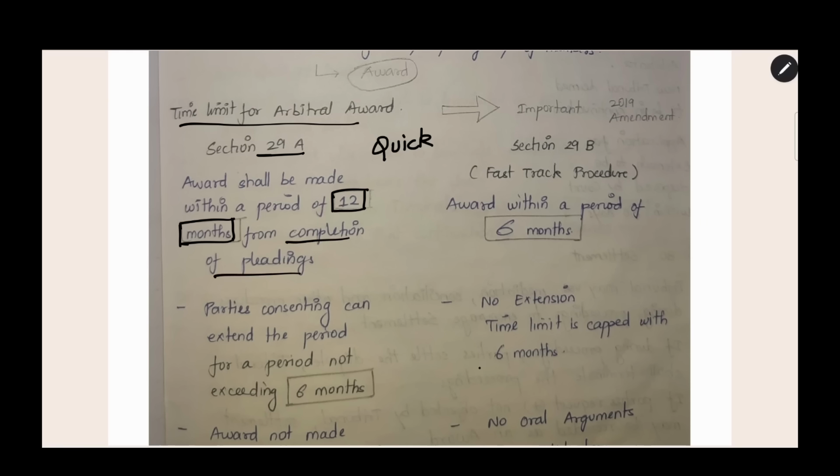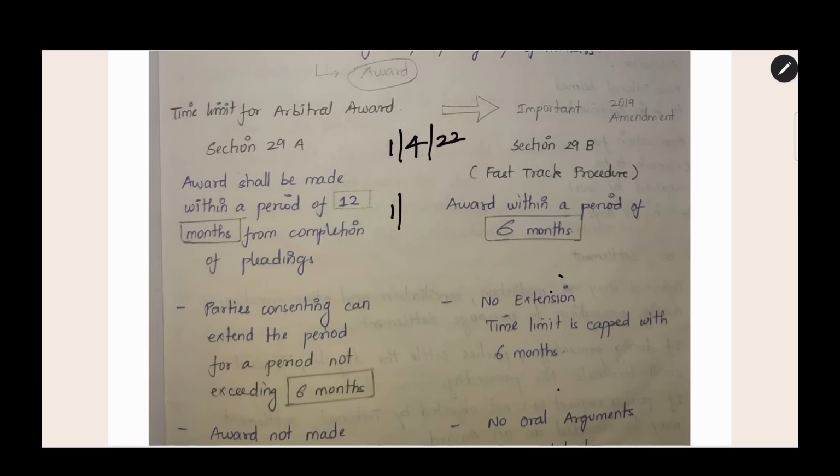As we saw already, in the arbitration proceedings we have four steps, like statements of claim and defense, hearing and proceedings. Step 1 is called the statement of claims and defense. This is called completion of pleadings. All the claims will be settled, and after that the hearings will start. The date on which step 1 is completed is the date from which you have to calculate the 12 months. For example, if the statement of claims and defense is completed on 1st April 22, you calculate 12 months from that. Then 1st April 23 will be the time limit for the arbitral award under section 29A.